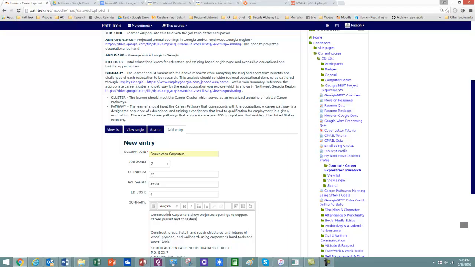So what you wouldn't want is if you only had something that maybe only had one opening here, that might not have enough demand in the area for you to pursue carpenters as a career.